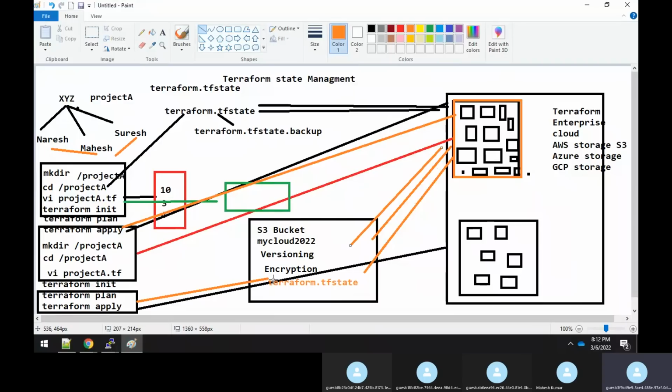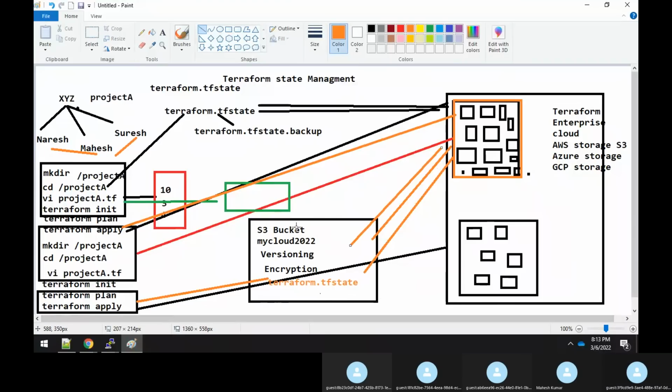That new data has to get saved as the terraform.tf state file. But the existing file will be taken as a backup, because S3 by default provides versioning. It will keep doing it this way. So one problem is resolved with the help of an S3 bucket.